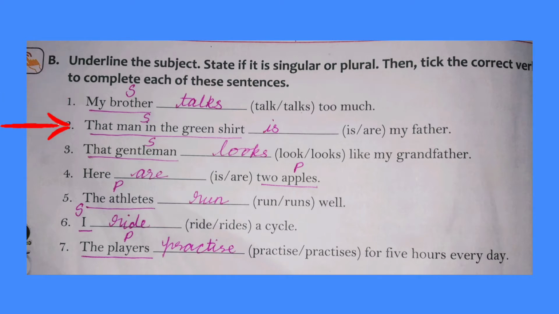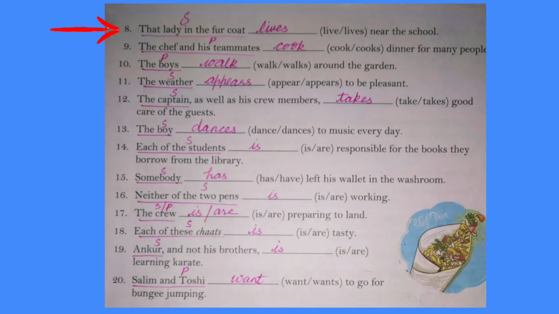That man in the green shirt is my father. That gentleman looks like my grandfather. That lady in the fur coat lives near the school. The weather appears to be pleasant. The boy dances to music every day. So here the subjects are singular, so it takes a singular verb.